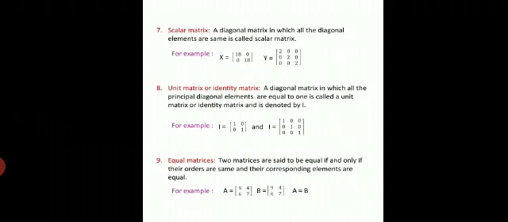Scalar matrix. The seventh type of matrices is scalar matrix. A diagonal matrix in which all the diagonal elements are the same is called a scalar matrix. For example, here two matrices are given: X of order 2 into 2, and Y matrix contains 3 rows and 3 columns.